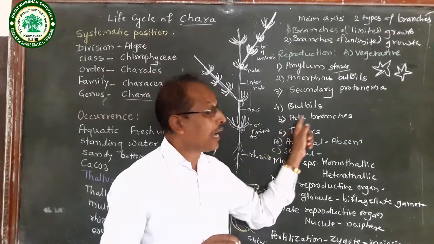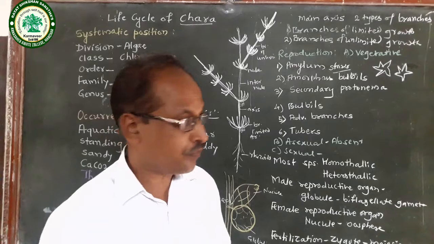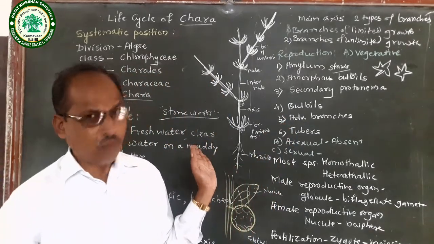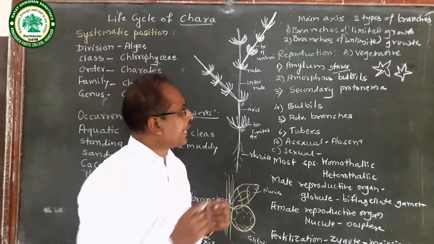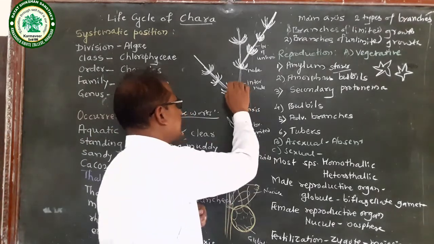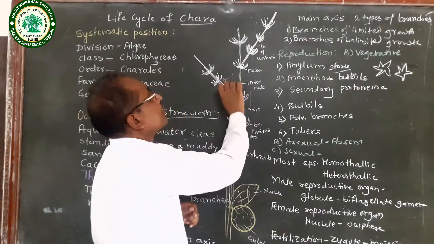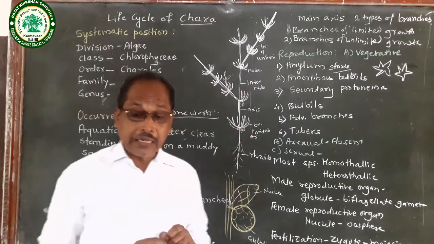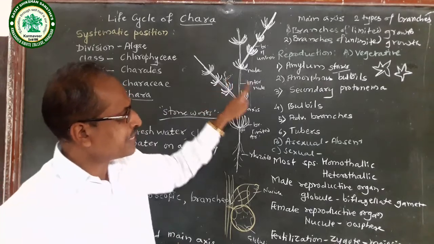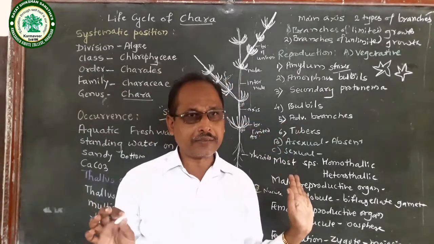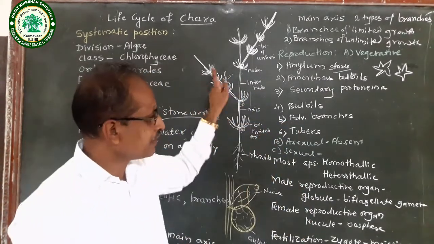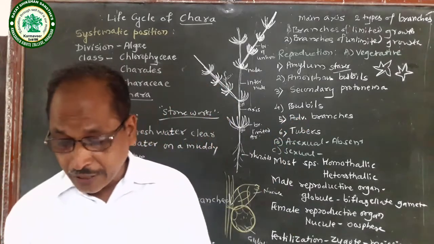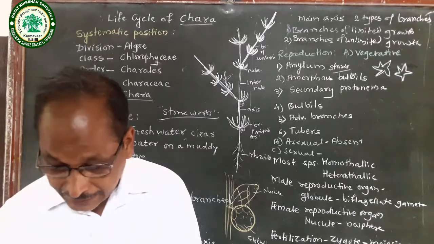The next type is the adventitious branches. In most of the species of Chara, there is formation of adventitious branches. These adventitious branches separate from the mother plant, and each adventitious branch gives rise to a new individual. That is called vegetative reproduction by adventitious branches.